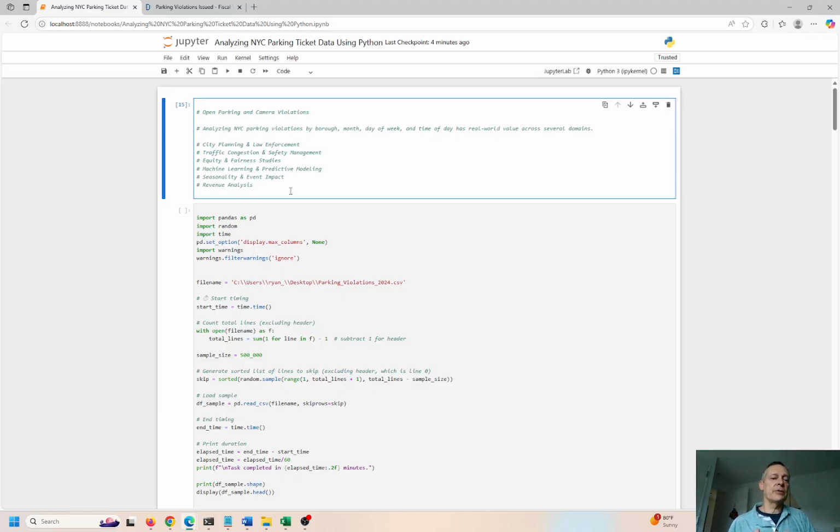So why else would we do this type of analysis? Equity, fairness, machine learning, predictive analytics, right? We can build models to learn what traffic congestion is going to be like in the future at different times of day, different days of the week, different times of the year. Are there seasonality effects? I didn't get into all that. That's a little bit more advanced.